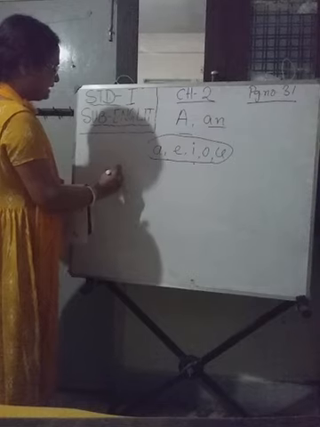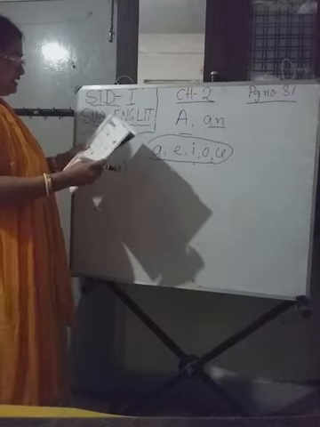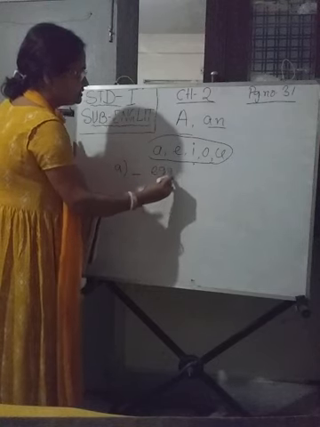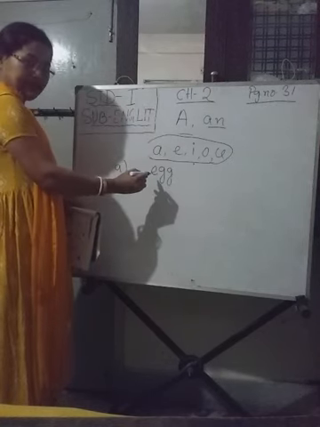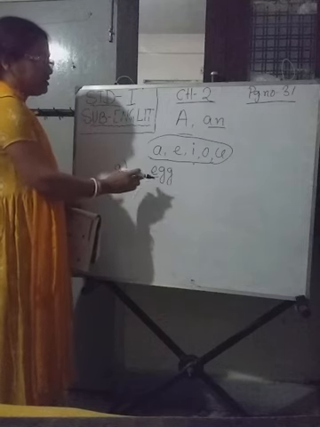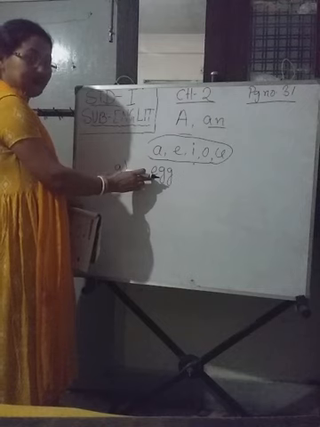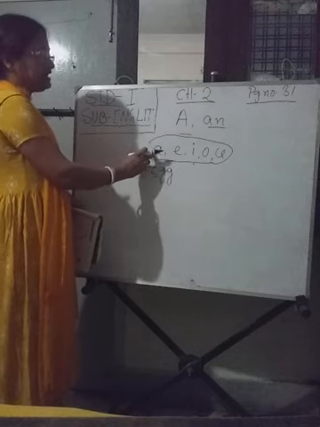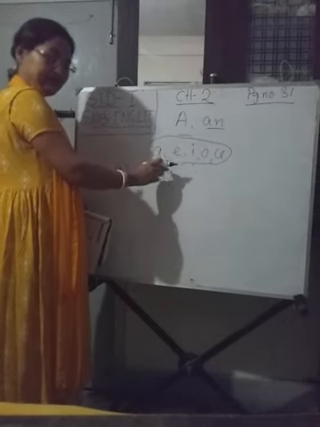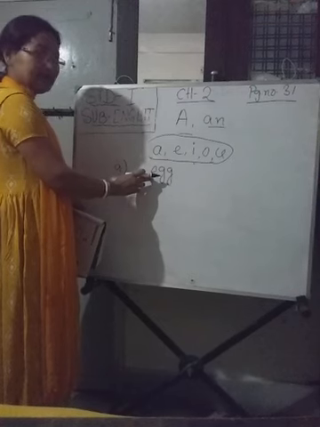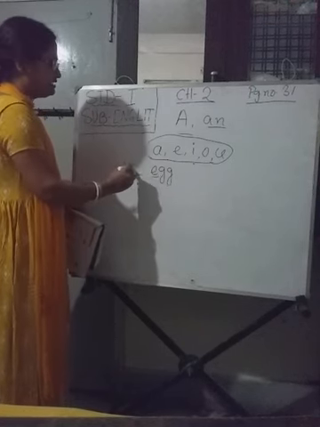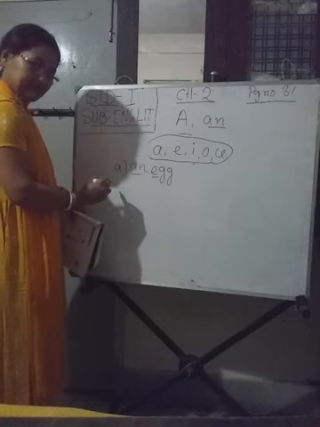See number A, egg. E-G-G. So a egg or an egg? It will be an egg, because egg starts with the vowel sound E. And we know that A, E, I, O, U, they are vowels. So E is a vowel, as the word egg begins with the vowel sound E. So we will write here an egg. Okay.